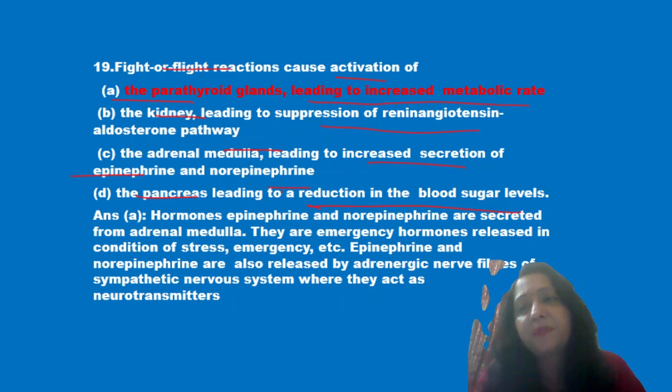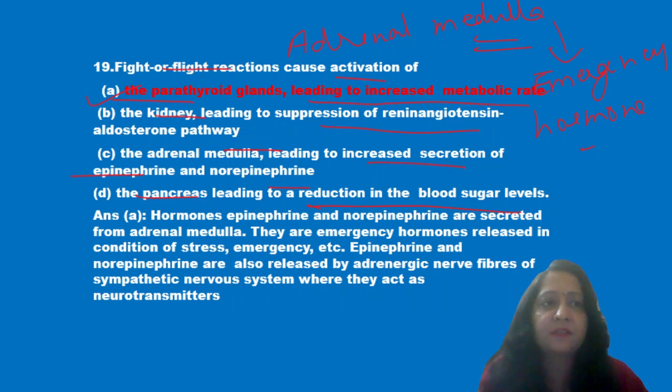Now we know epinephrine and norepinephrine are secreted by the adrenal medulla. They are also known as emergency hormones because they are secreted at the time of emergency like stress and other conditions. So option A is the correct answer, that is parathyroid gland leading to increased metabolic rate.